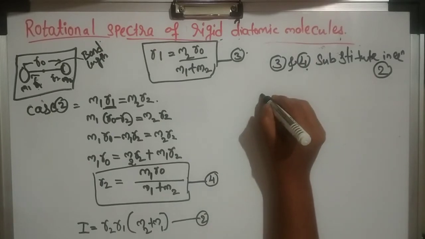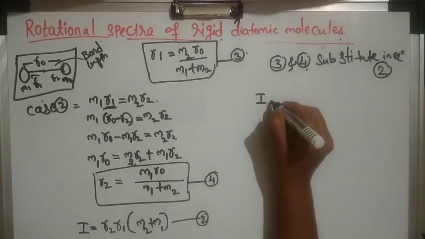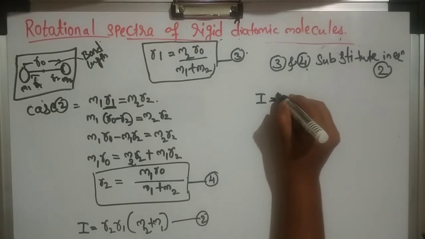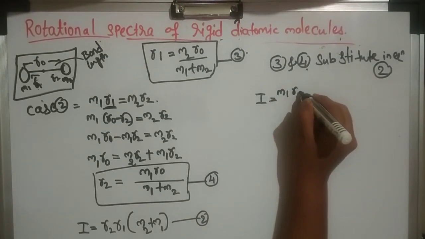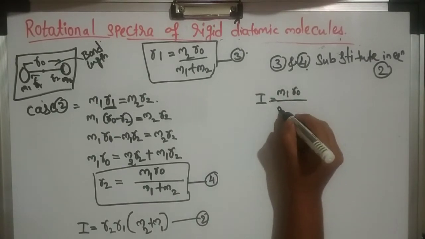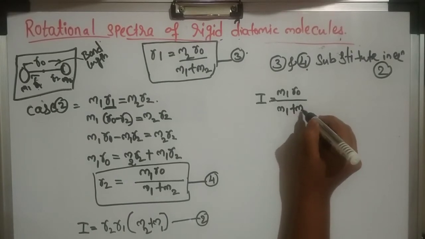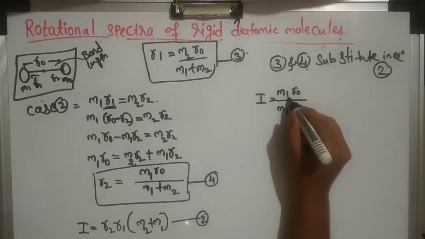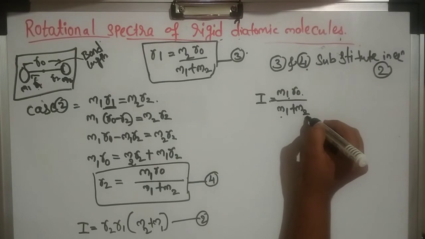So what we'll get? What is R2? That is M1 R naught divided by M1 plus M2.